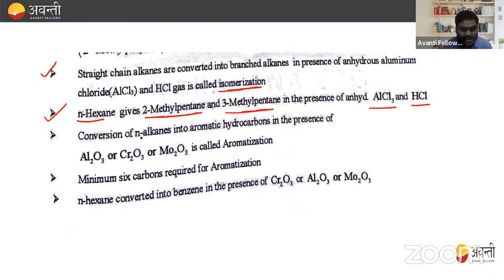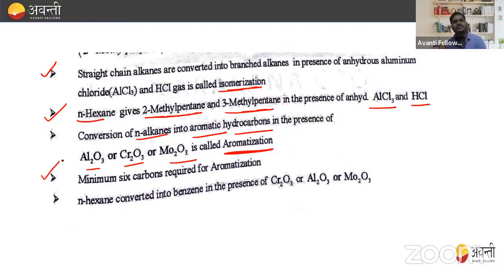And conversion of N-alkanes into aromatic hydrocarbon in presence of Al2O3, Cr2O3, Mo2O3 is called aromatization. So this is also very important. Whenever you have to convert alkanes into the aromatic, what reagent we use, beta? Al2O3 or Cr2O3 or Mo2O3. So these are the reagents basically used for the conversion of an alkane into aromatic hydrocarbon, right?